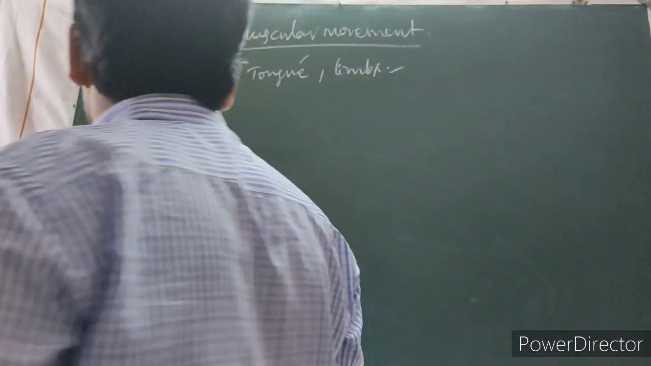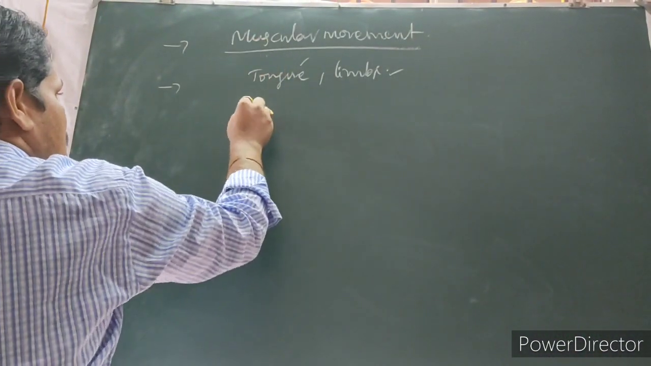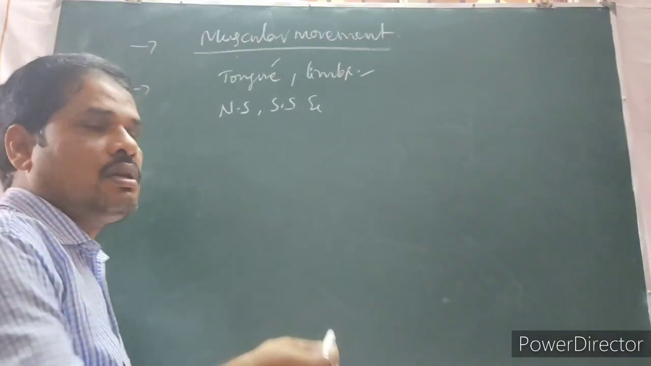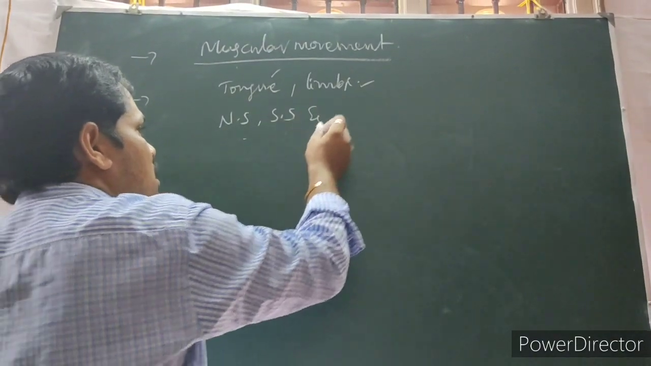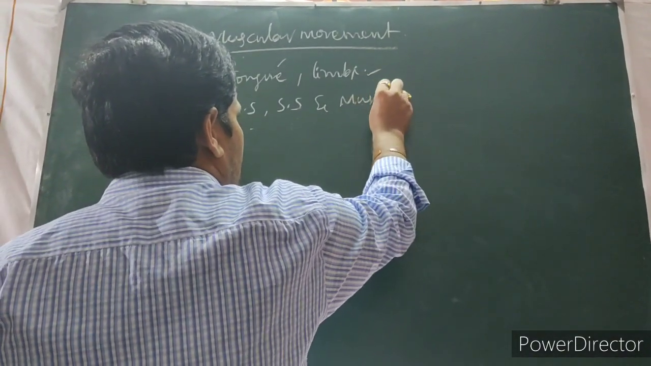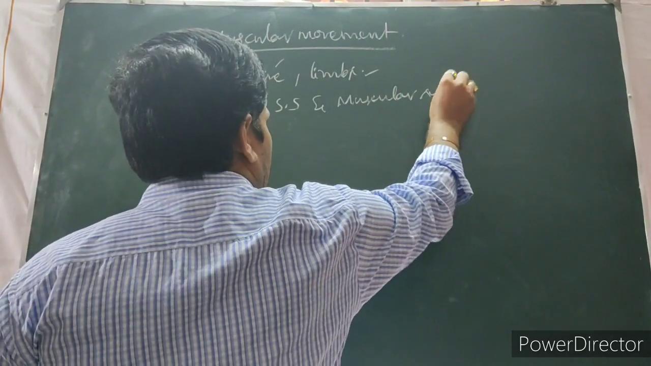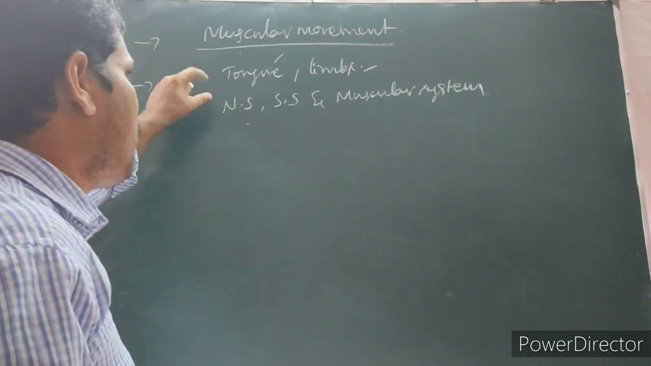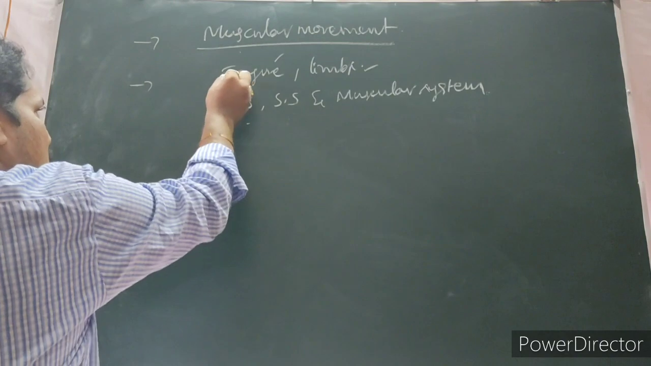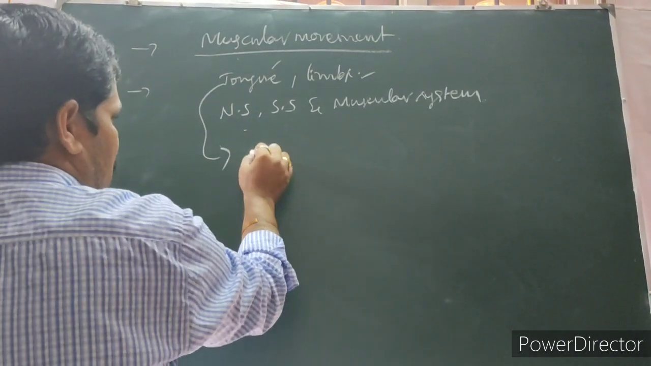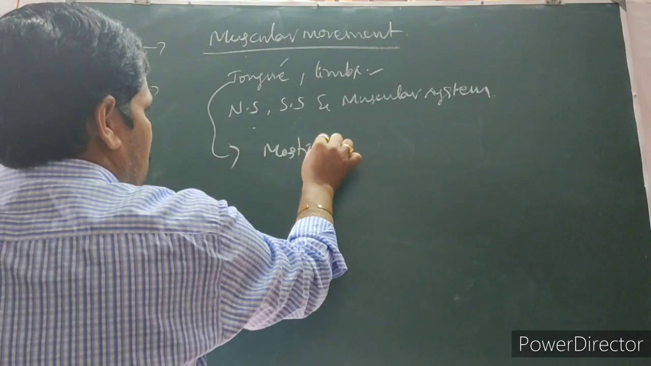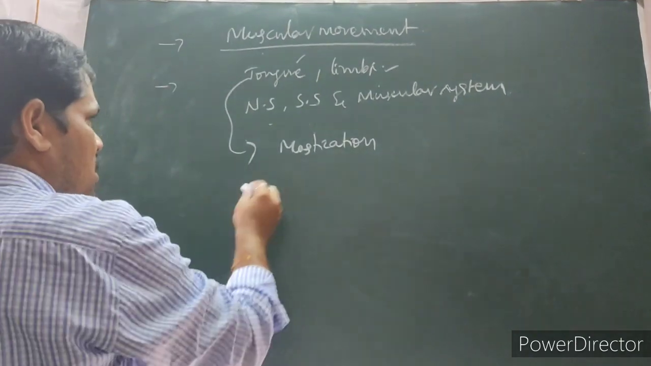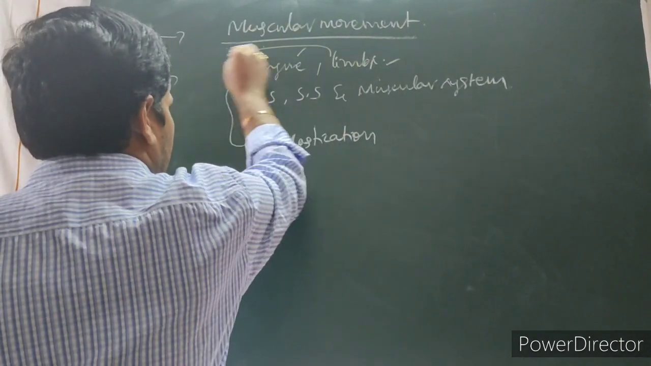In this muscular movement, what happens? The nervous system, skeletal system, and muscular system all coordinate together and perform the muscular movement. The tongue moves during mastication. Limbs are also helpful for taking food, that is, consuming food.